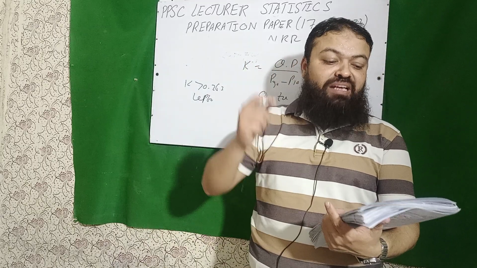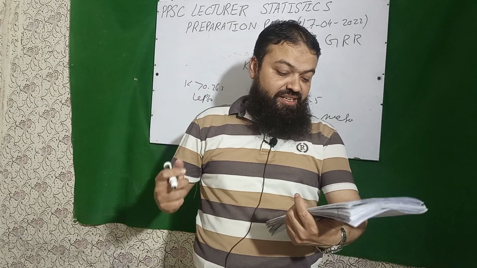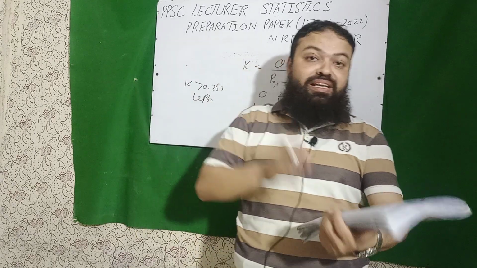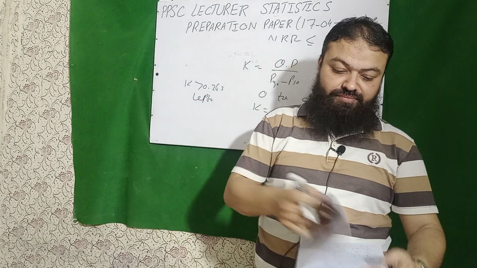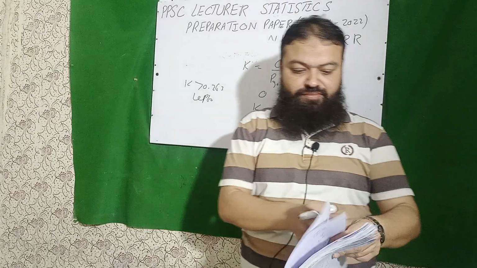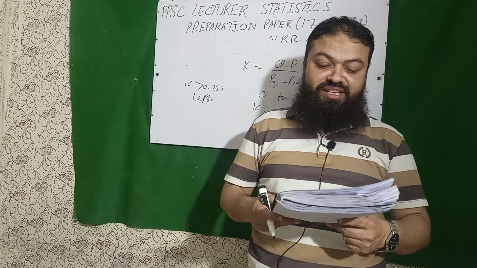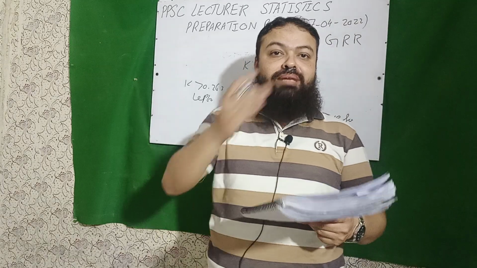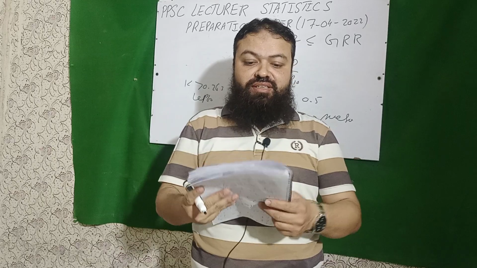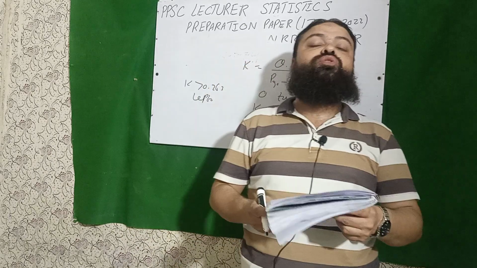Next is the range of the Poisson random variable is 0 to infinity. The range of partial correlation coefficient is -1 to +1. The range of multiple correlation coefficient is 0 to infinity. The range of regression coefficient is -infinity to +infinity. The range of coefficient of concordance is 0 to +1.